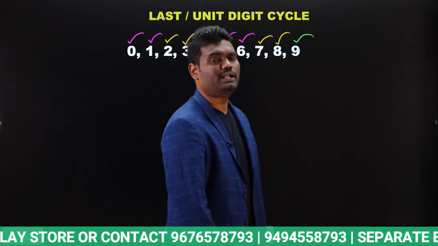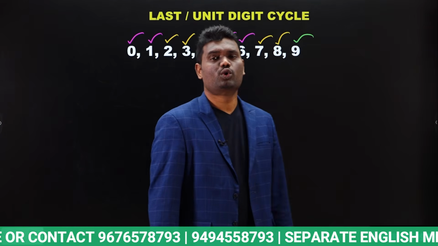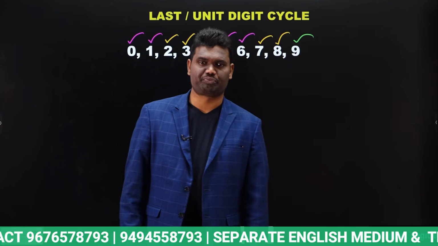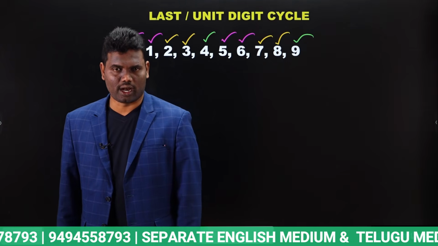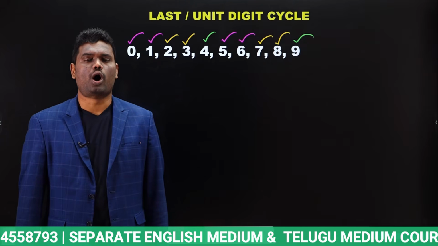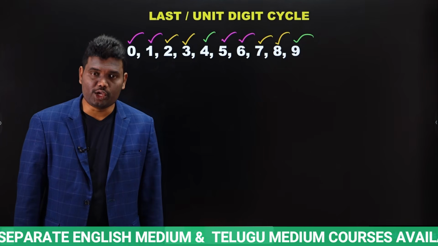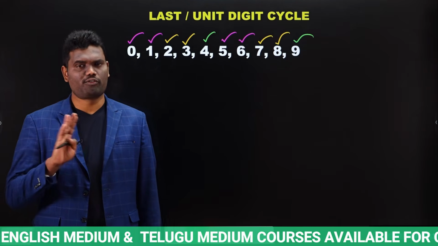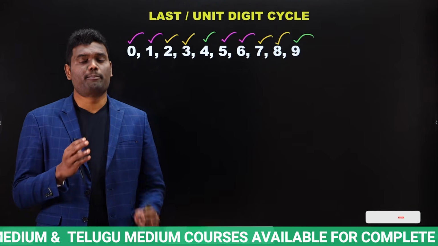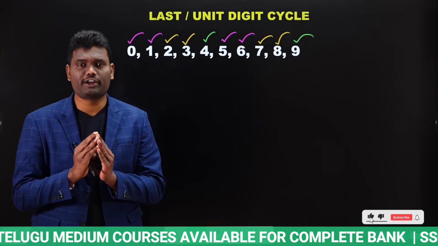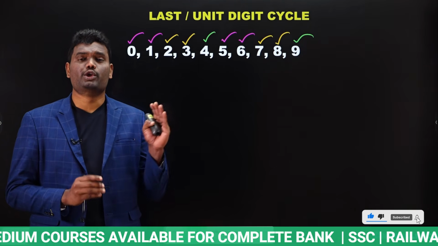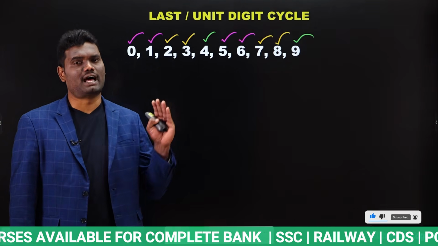Once we check the divisibility rule for 4, we need to know the remainder, whether we get remainder 1, 2, 3 or 0. You will not get remainder 4, you will get 0. Based upon the remainder, you are going to mark the last digit.